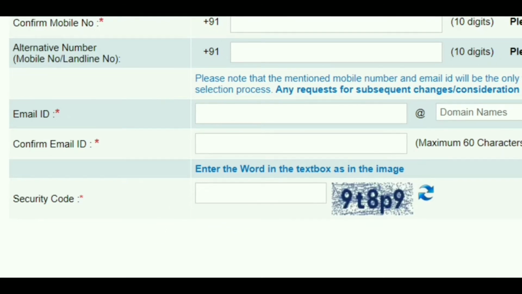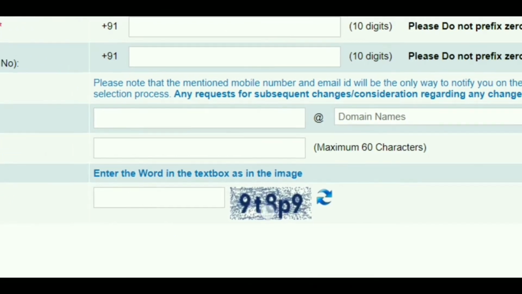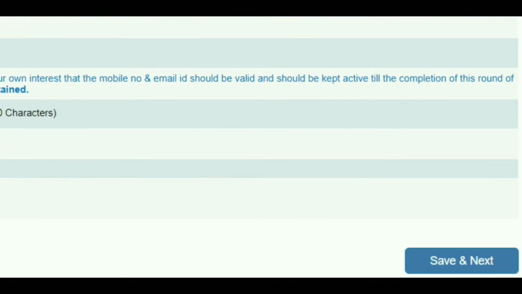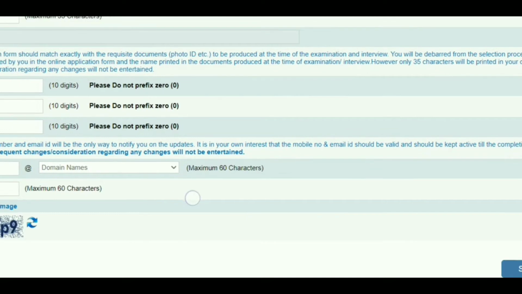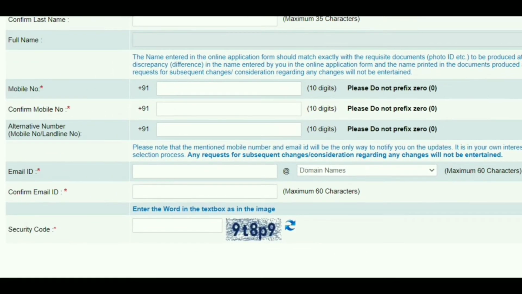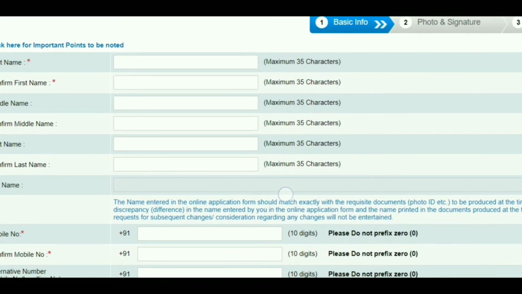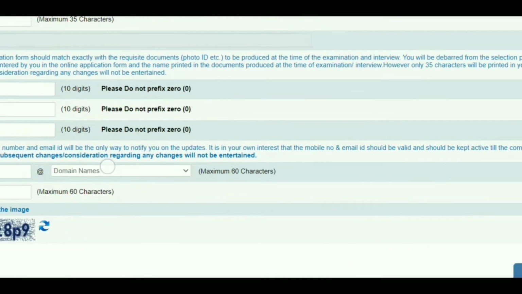And here we have the security code, 9T80PP. Enter carefully while you are entering the security code, and click on this save and next. Once you click on save and next, if you enter anything wrong, or if you missed anything, or if the confirmation mobile number or the confirmation names or anything is wrong, it will give you some error message here. Modify that and click on this save button.